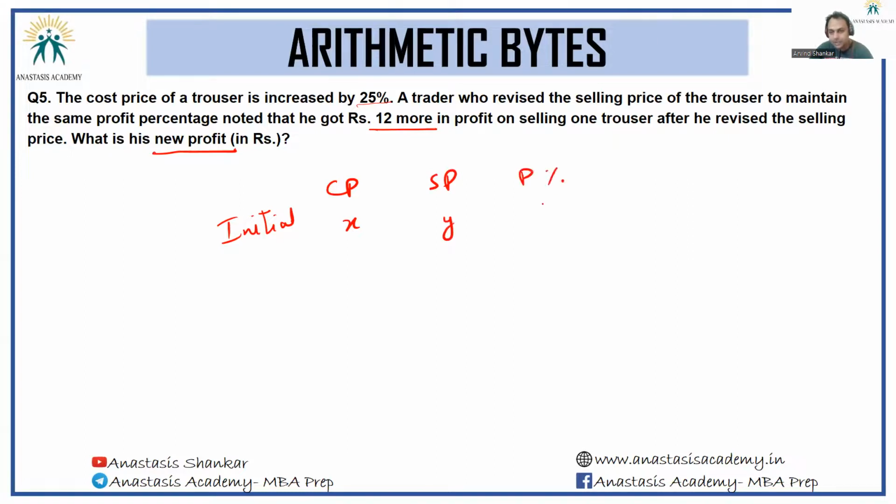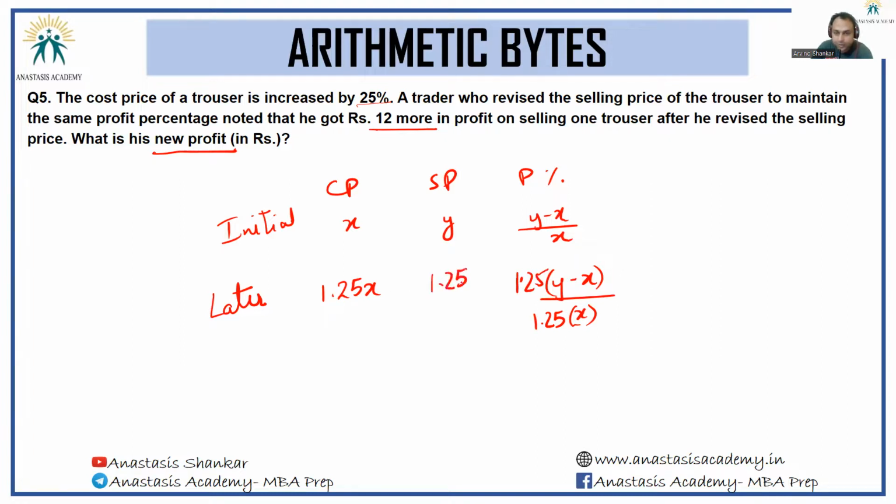So profit percentage here would be (y minus x) by x. Later, his CP has become 1.25x. Yet what we want here is (y minus x) by x. But we know the denominator will turn to 1.25, so we need a 1.25 in the numerator also, which means the selling price should turn to 1.25y. Wonderfully well done.